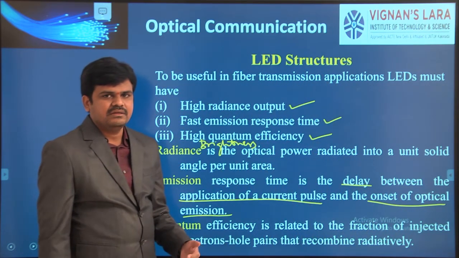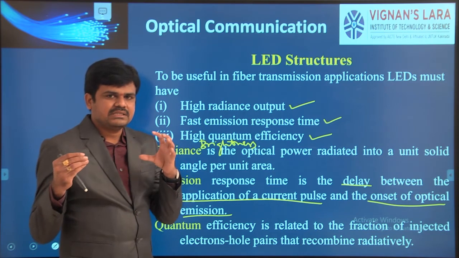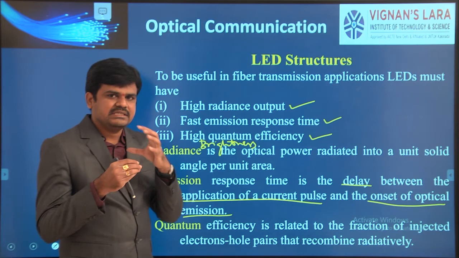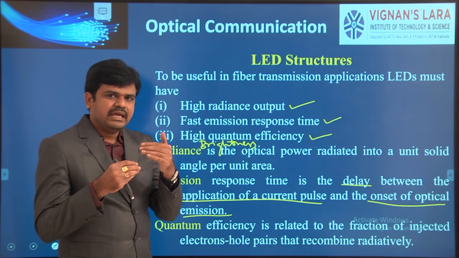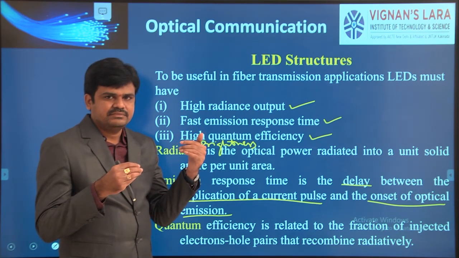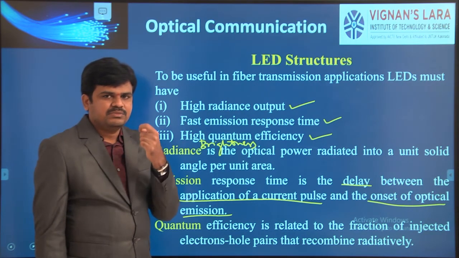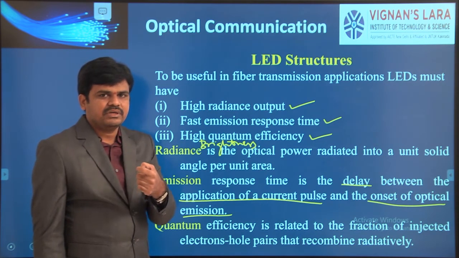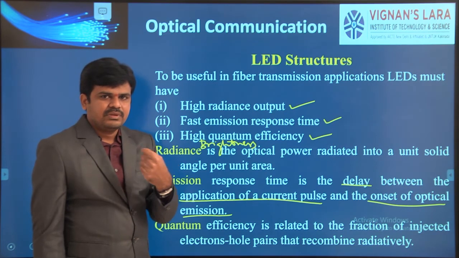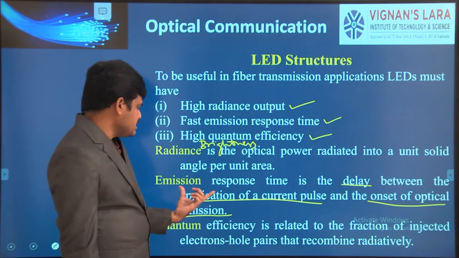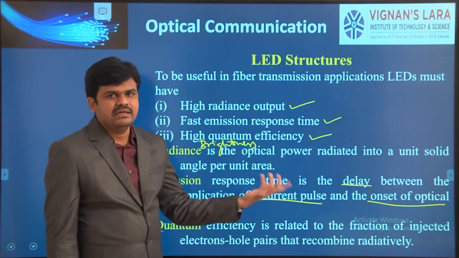When you apply the current pulse to the LED, how much time is this LED taking to emit the light? That small amount of time to emit the light after the application of the current pulse is called the emission response time of the LED.